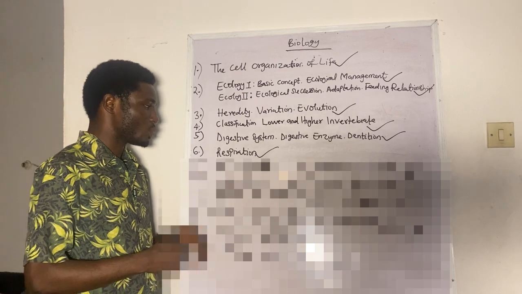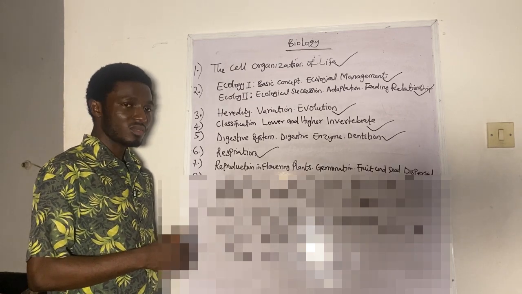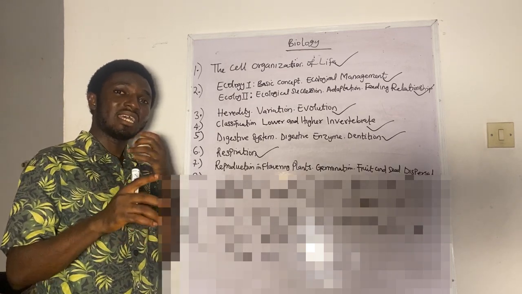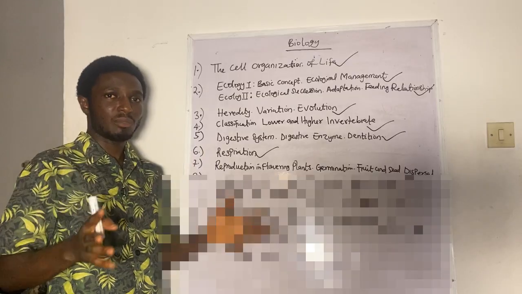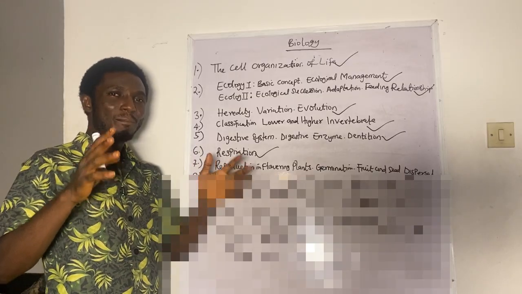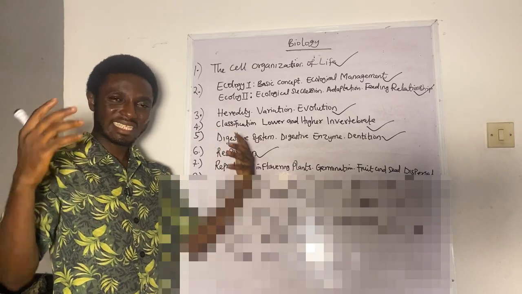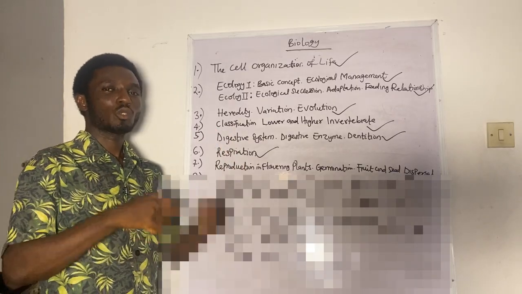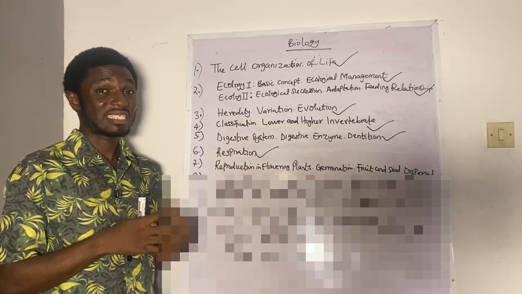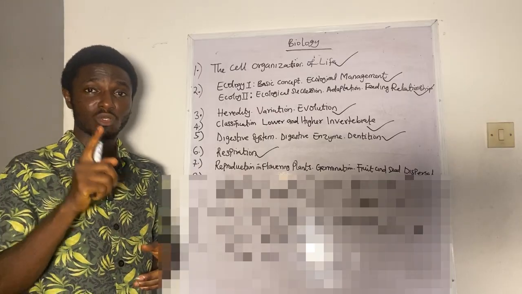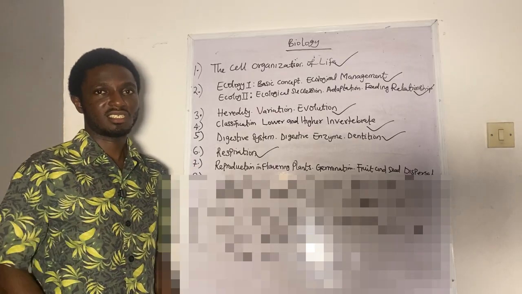Then we'll look at the next one. Reproduction is a topic on its own, but it is a very broad topic. There are specific parts of reproduction that Jamb brings out every year. They don't touch the entire thing on reproduction. There are some specific areas of reproduction that they set every year, and you will see it in your Jamb 2026. So let's look at it.